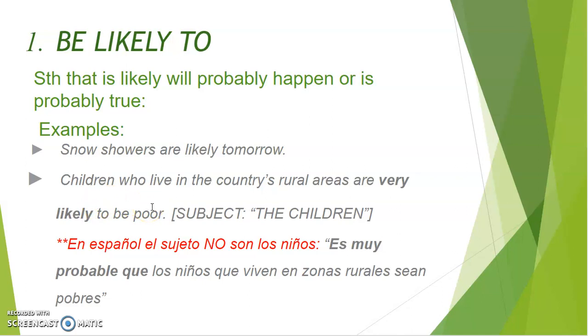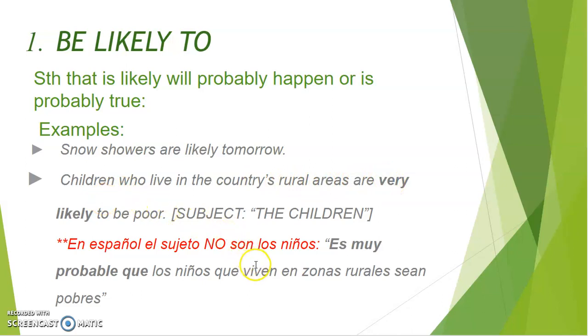Well, as you can see, in Spanish, the sentence is slightly different, all right? En español, el sujeto no son los niños. En español nosotros diríamos, es muy probable que los niños que viven en zonas rurales sean pobres, ¿vale? Nosotros utilizaríamos la expresión es muy probable que para be likely to. But in English, the subject of the sentence is the children in this case. So we say, the children are likely to be poor. Okay? In this case, the children who live in the country's rural areas. They are very likely to be poor.